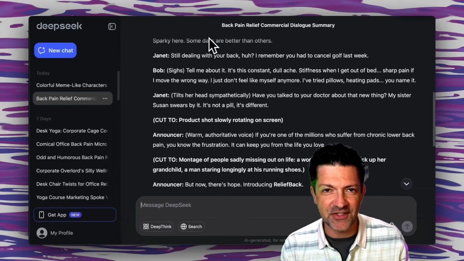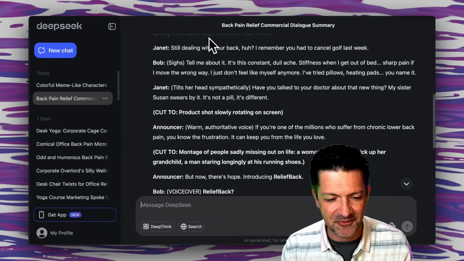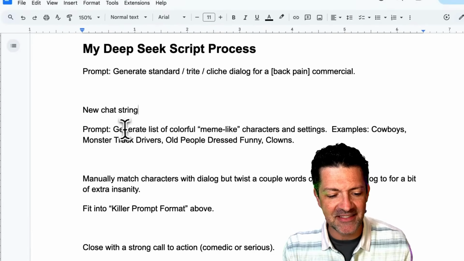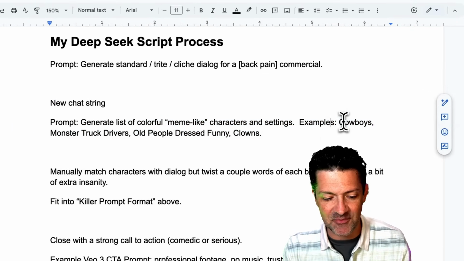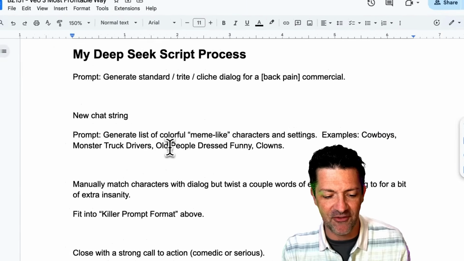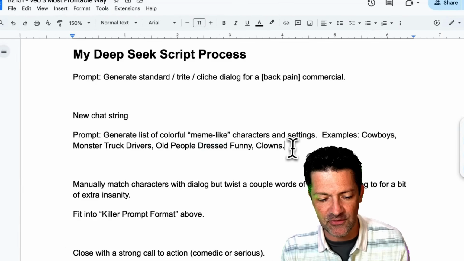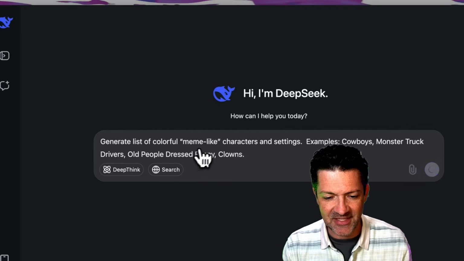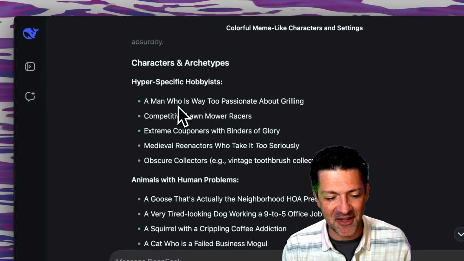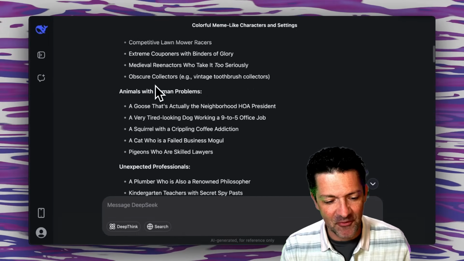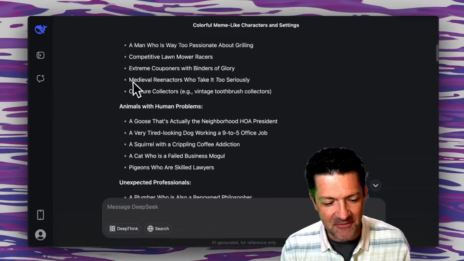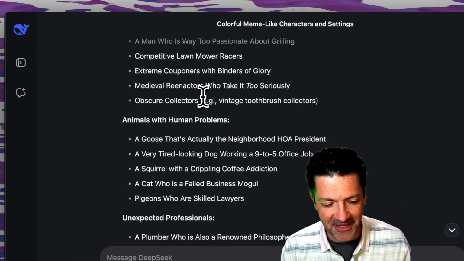These cliche versions are kind of what memes are built off of. And then in a new chat string, I asked it to generate a list of colorful meme-like characters and settings, examples being cowboys, monster truck drivers, old people dressed funny, clowns. Dropping that into DeepSeek, and it's pulled together some funny stuff. A man that's way too passionate about grilling. That hits close to home. I'm afraid these people might be watching me. Medieval reenactors. Man, these are all hitting close to home.